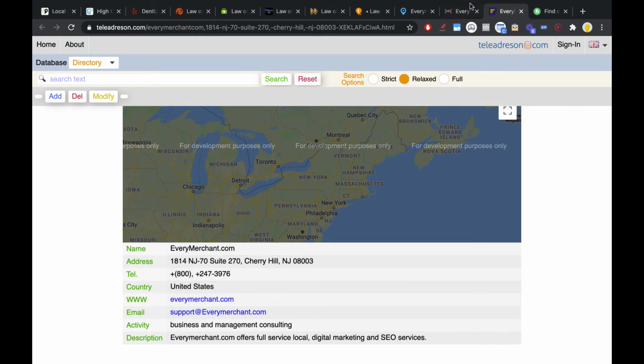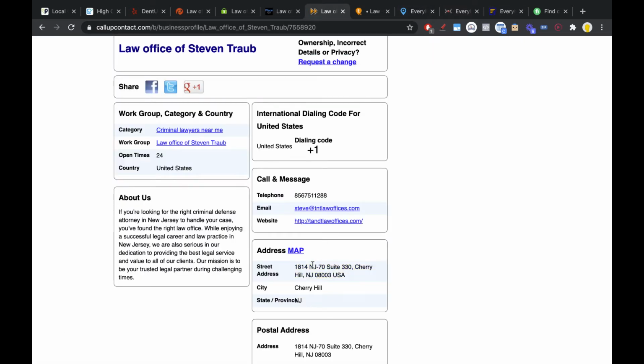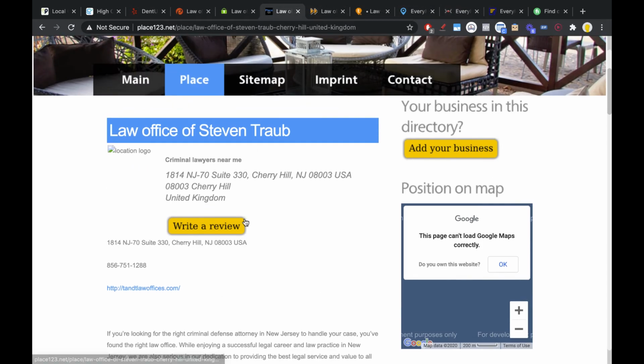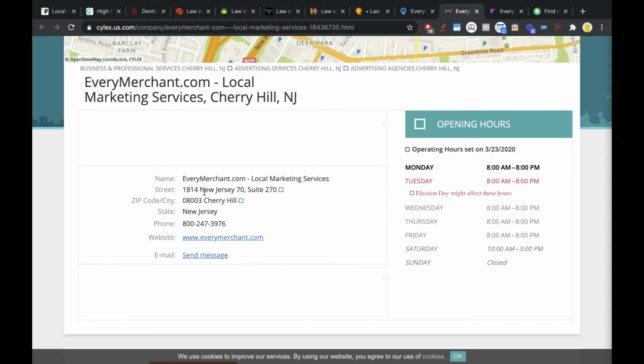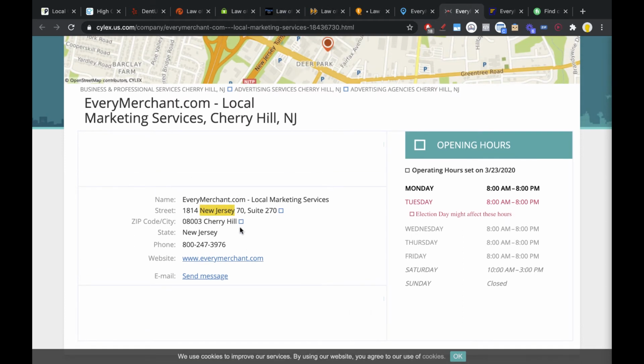Let's just check another one, for example, this one right here, this one as well, NJ, and this one as well. So again, we're seeing a theme right here. Again, one NJ. So maybe this one is the incorrect one. Maybe this one shouldn't have said New Jersey, should have said NJ. And I also don't know if these guys don't let you have NJ, but if they did let you have NJ, make sure you put NJ instead of New Jersey.